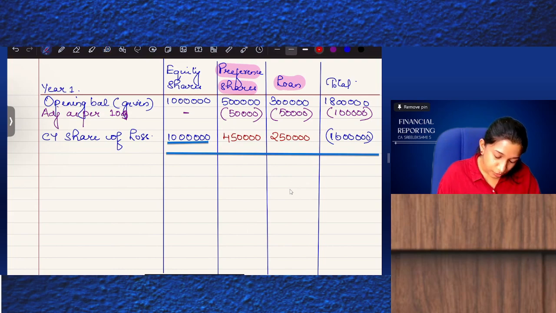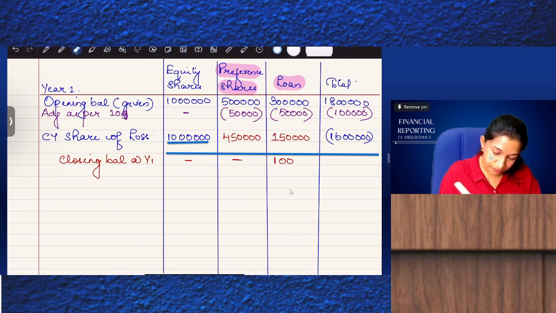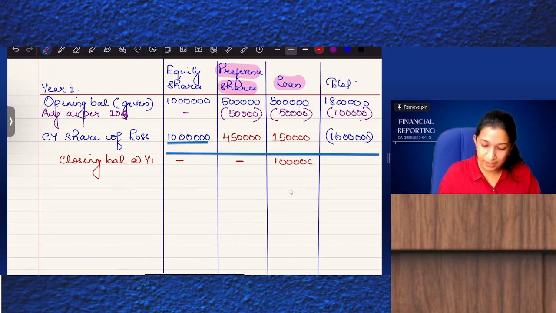So closing balance at year 1: nil, nil, and 1 lakh, with 1,50,000 balance. So closing balance is nil and 1 lakh.